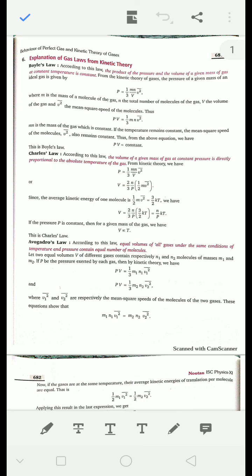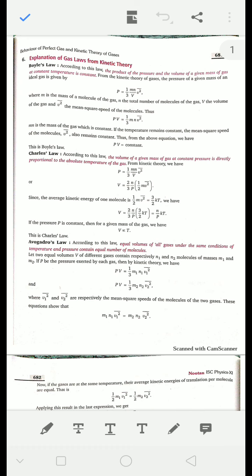Hello students, let's continue the chapter of kinetic theory of gases which we started in the last live class. In the last class we saw the formula for pressure: P is equal to 1/3 (mN/V) times the square of the RMS speed, and the RMS speed is directly proportional to the square root of temperature and inversely proportional to the square root of mass.